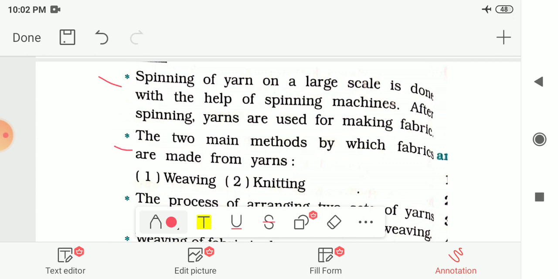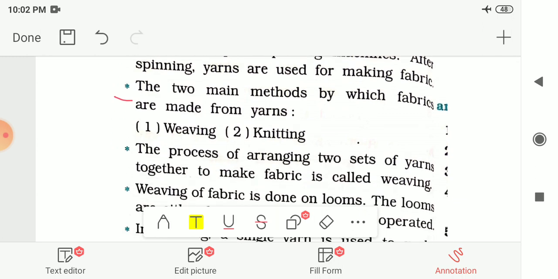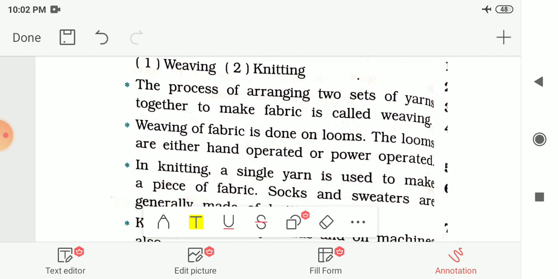The two main methods by which fabrics are made from the yarn. So now we get the yarns. Now we have to make the fabric from this yarn. So for that, two methods are there, that is weaving and knitting. The process of arranging two sets of yarns together to make fabric is called weaving. In this we are arranging two sets of yarn together to make the fabric. So this process is known as weaving.